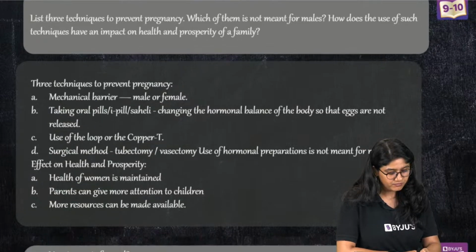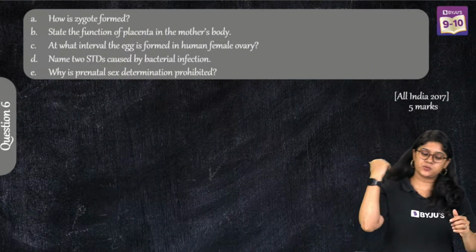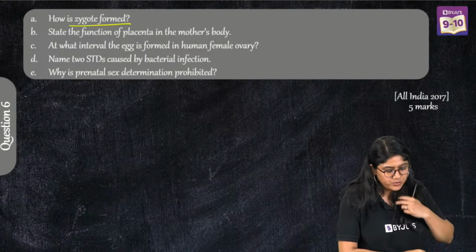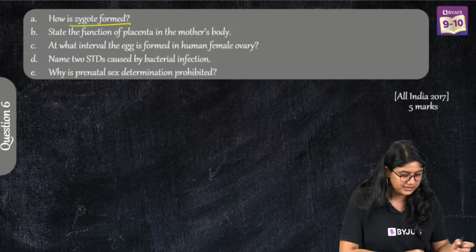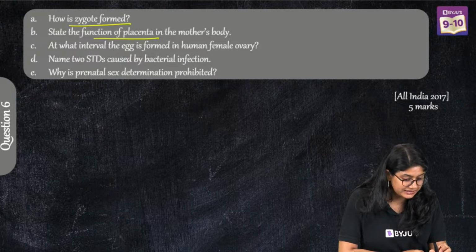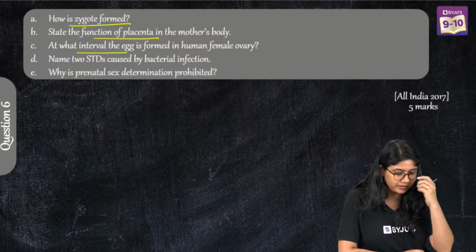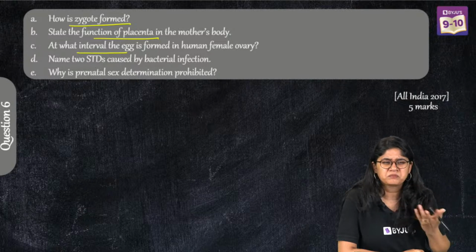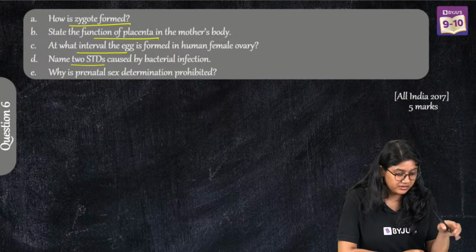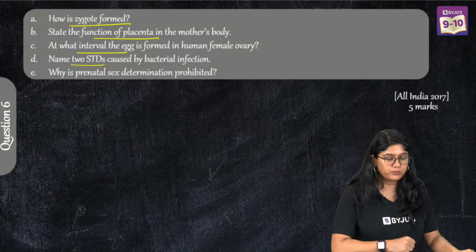Yes. Here we go, everyone. 5 marks question. How is zygote formed? What is the function of placenta? At what interval is the egg formed in the human female ovary? Easy. Name 2 STDs caused by bacterial infection, and why is prenatal sex determination prohibited?